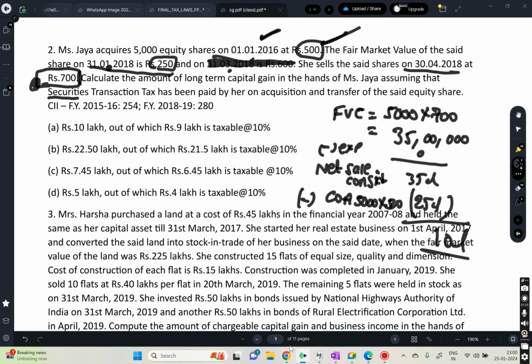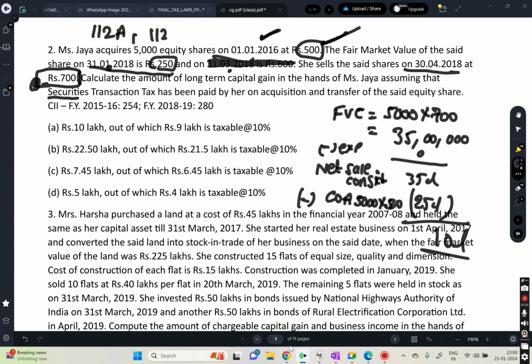And what did I say? Under 112A or 112, these are long term capital gain sections, and then you will get 1 lakh exemption. So that's why the answer is option A. 10 lakh is the total long term capital gains, but out of which 9 lakh is taxable because 1 lakh rupees is exempt.